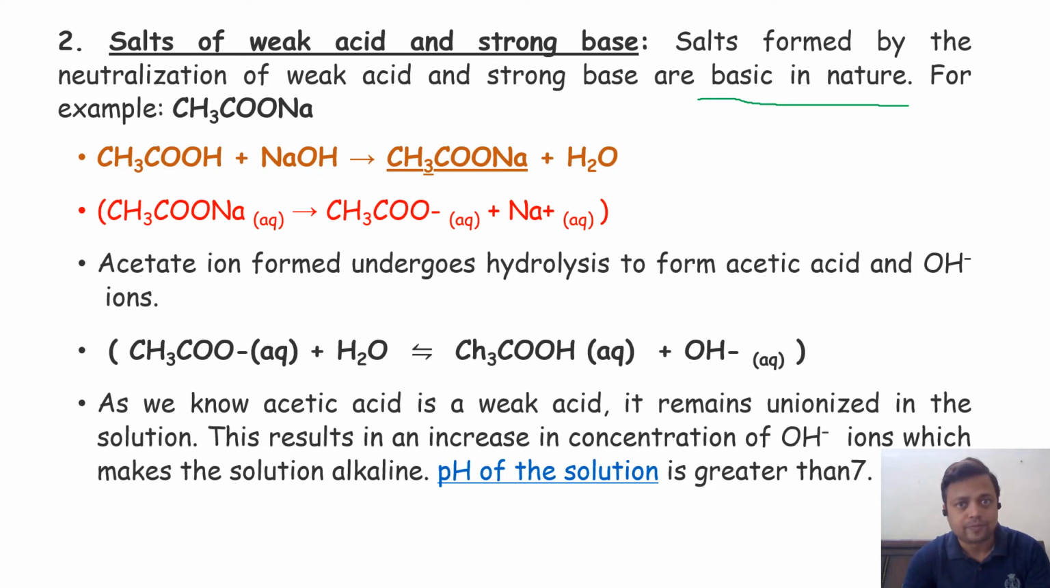So the salt which will be formed from a weak acid and a strong base is basic in nature. Clear? I think you understand. The last line, just see: as we know, acetic acid is a weak acid. It remains unionized in the solution. This results in an increase in the concentration of hydroxyl ion, making the solution alkaline. The pH of the solution is greater than 7, already written here.